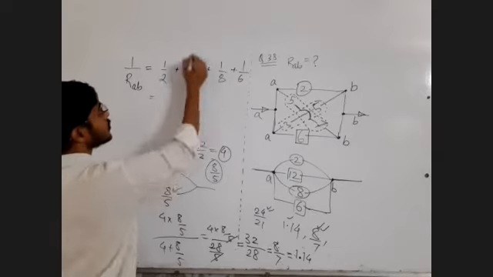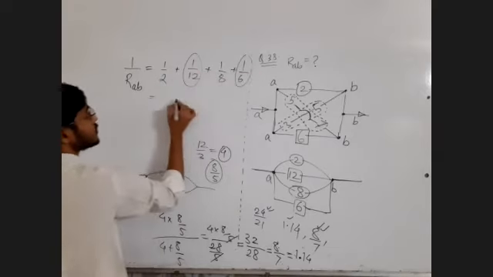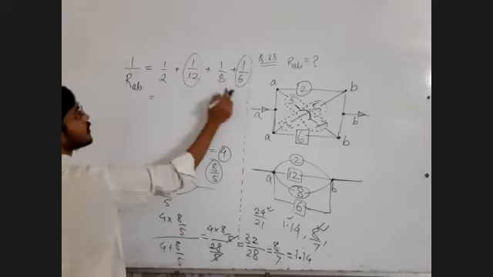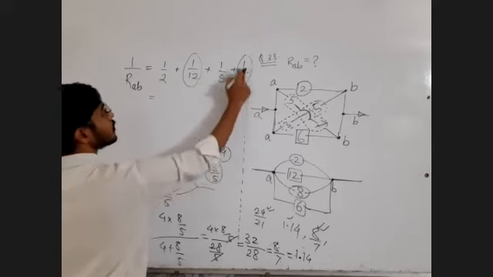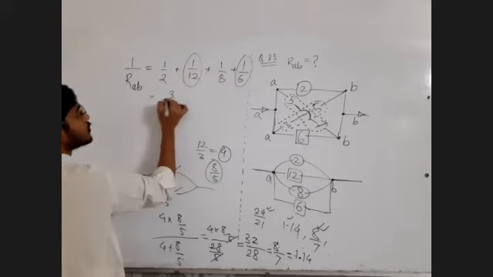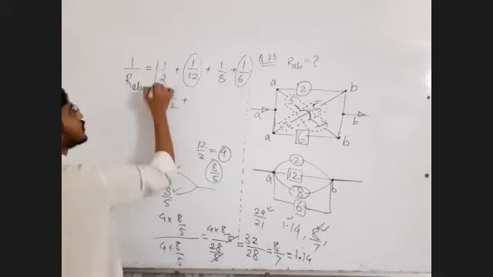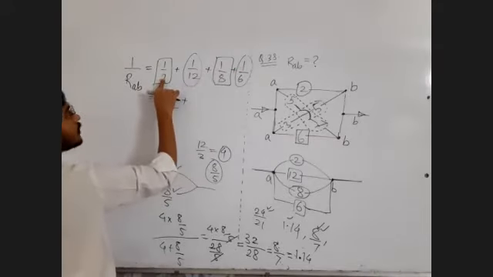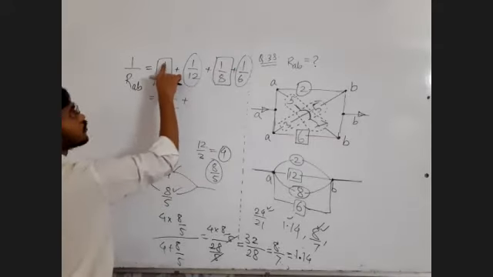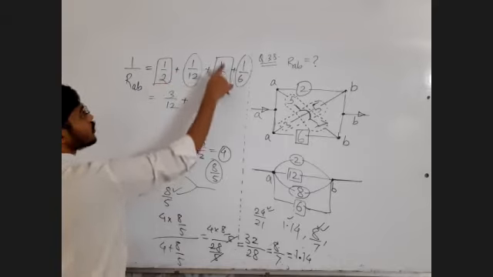First of all, do this plus this, because this is easy. You have to make this 6 as 12. So 2 by 12, 2 plus 1 is 3, so 3 by 12. Then do this plus this, because that is also easy. This you have to make 8. So 4 upon 8 plus 1 upon 8, so 5 upon 8.